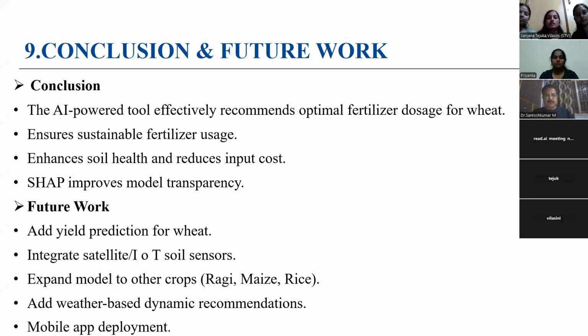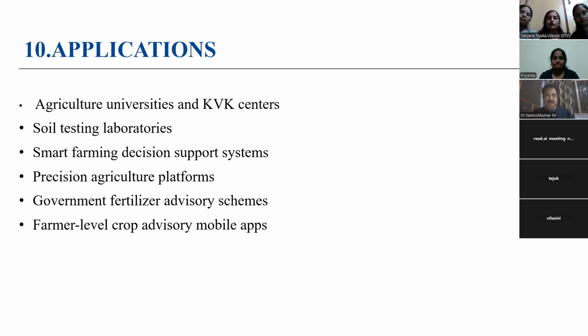This prevents using too much or too little fertilizer, saves money, and keeps the soil healthy. Using SHAP, we also show why the model gives the particular recommendation. So the results are clear and easy to understand. And next we go to the future work.